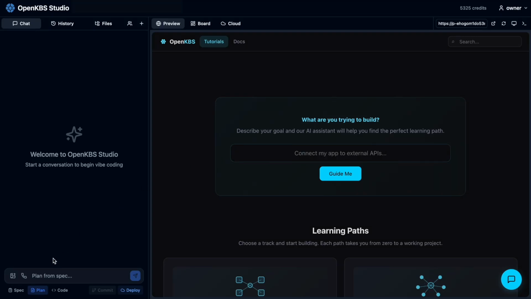Hi everyone. In this tutorial we will build a simple OpenKBS agent that helps a business automatically extract insights from customer discussions online. For the purpose of the tutorial, let's imagine that we are Notion and we want our sales, marketing, and product teams to stay informed about what customers are saying online. Instead of manually reading through Reddit in this case, we will build an agent that's going to monitor conversations and deliver a short weekly report right into our Slack.